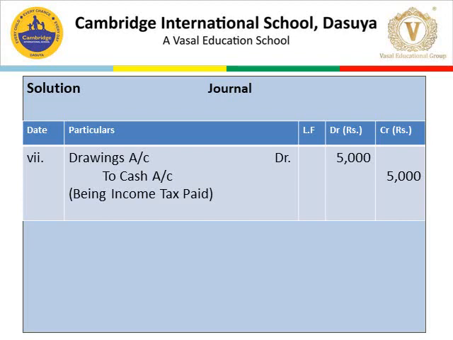So when the owner is paying income tax out of the money of the business, it is treated as drawings. So the journal entry is drawings account debit 5,000 to cash account 5,000. Drawing is a decrease in capital. The rule applied here is that a decrease in capital is debited. So drawings account is debited with 5,000 to cash. Cash here is decreasing, so a decrease in asset is credited. Cash account is credited with 5,000. Narration is: being income tax paid.